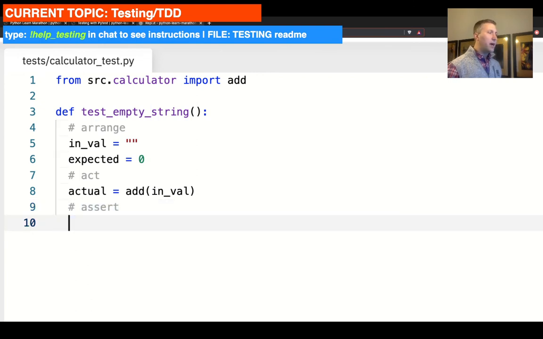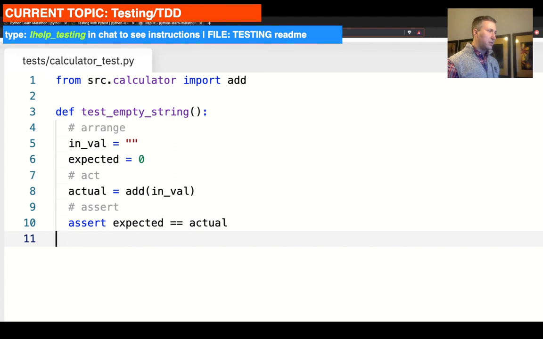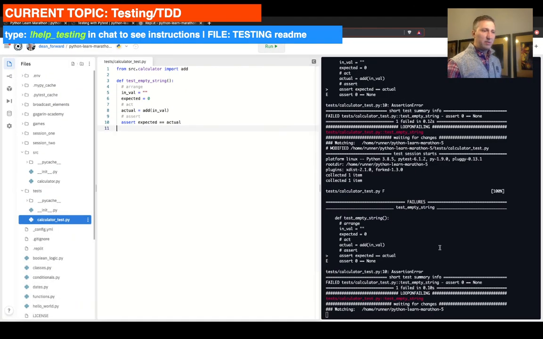We are going to run the keyword assert in here, and say expected double equal actual. All right, let's hit new line, zoom out and see what happens on the right side.